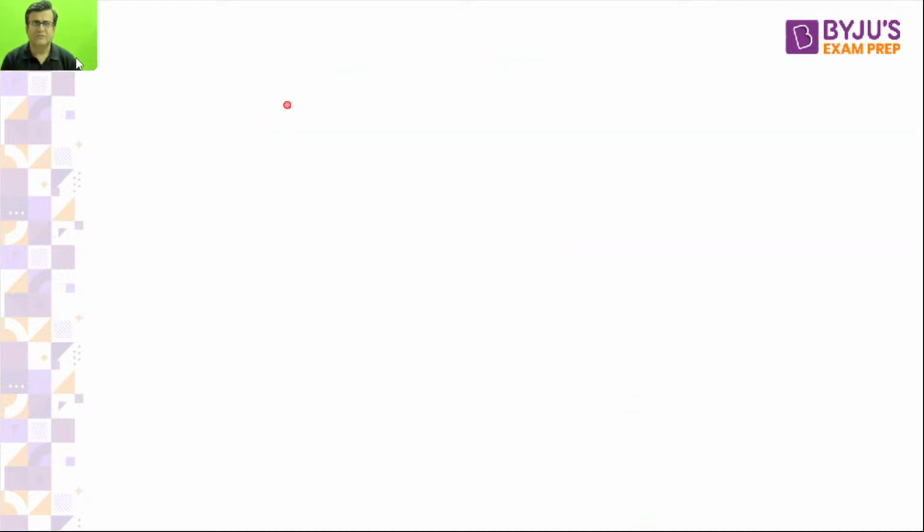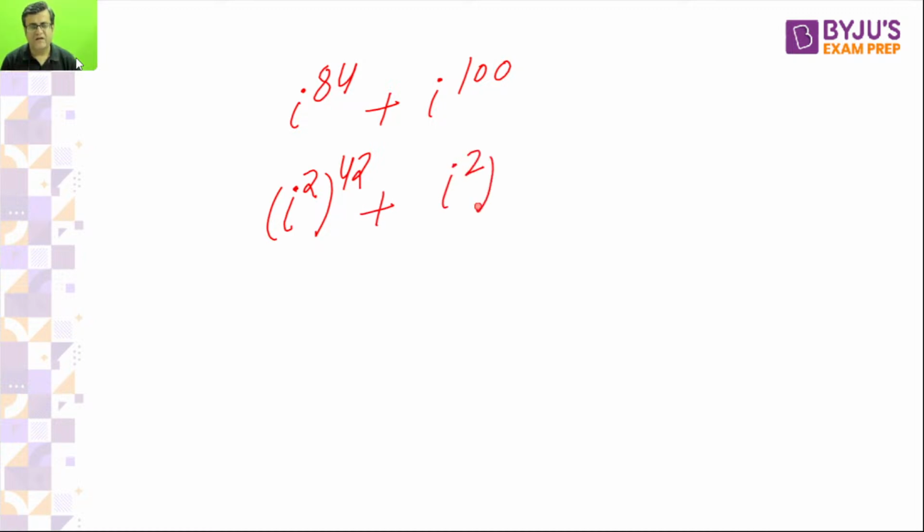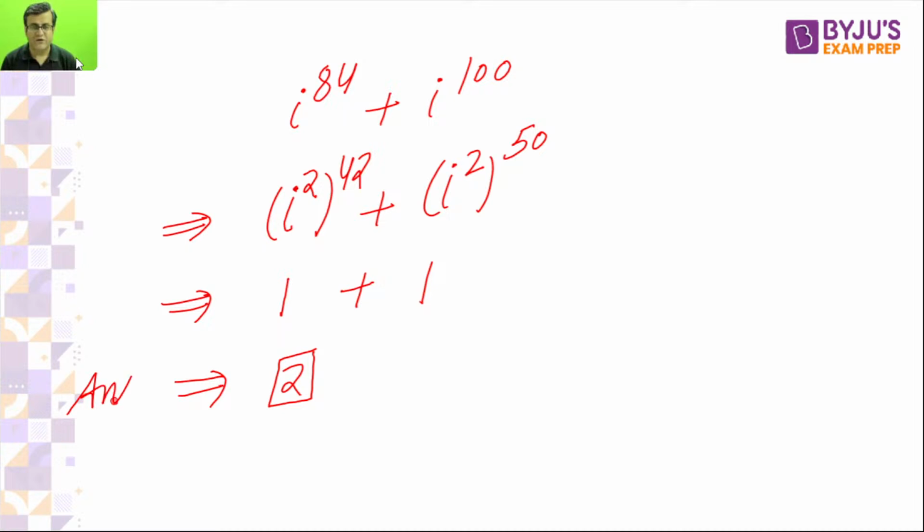Now, sometimes in small exams you will find this type of question: iota to power 84 plus iota to power 100. If you get this question, what will you do and what will you get as an answer? Iota to 84 can be written as iota squared to the power 42, and iota to 100 as iota squared to the power 50. Now iota squared is minus 1; minus 1 to the power 42 is plus 1, and minus 1 to the power 50 is plus 1. Overall value is 1 plus 1, so 2 is the right answer. Sum of these two will give you 2 as the final value.